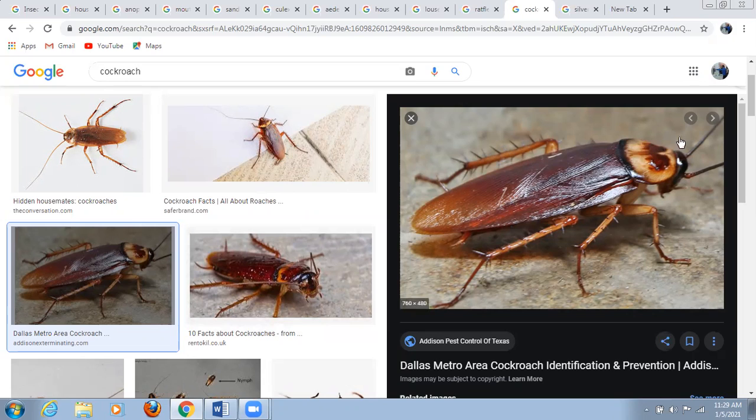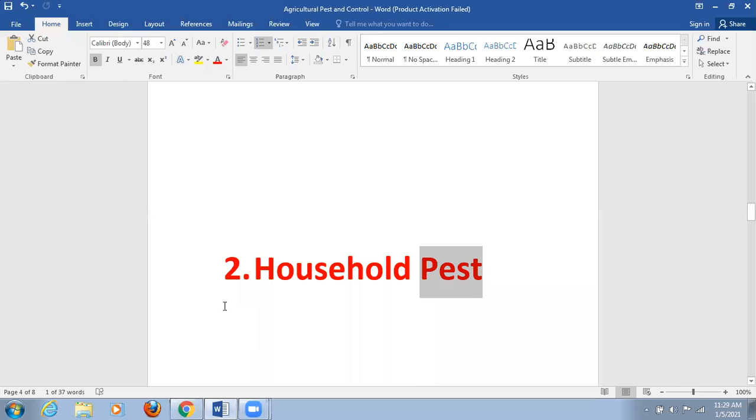This cockroach is an insect, we know that, and it has biting and chewing type of mouth parts. It is said that cockroaches are cosmopolitan in nature. There are many household insect pests: cockroaches, crickets, house flies, fruit flies, ants, that is red ant and black ant, and silverfish.